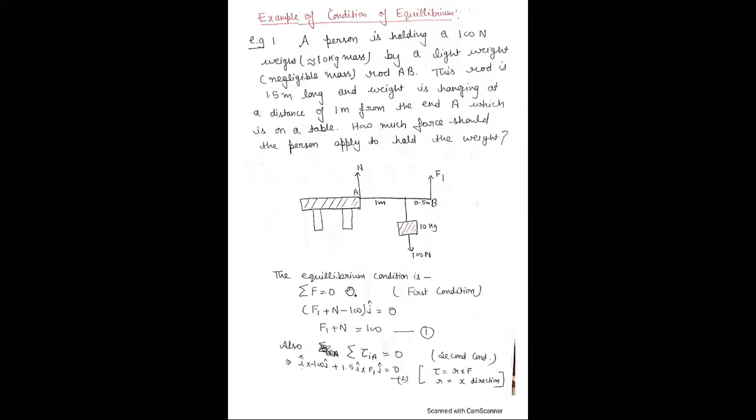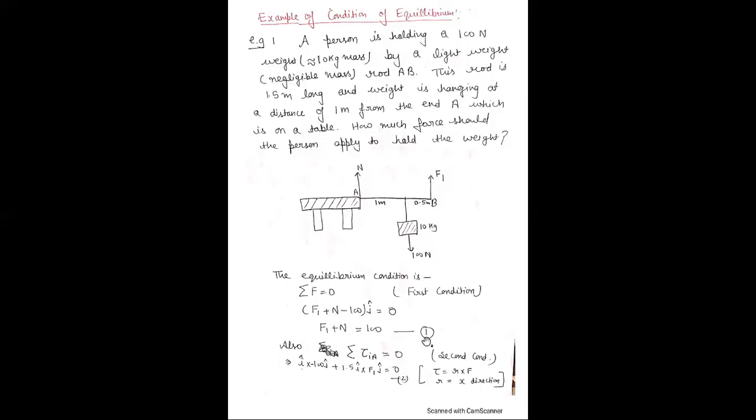The first condition of equilibrium is that the sum of the external forces is equal to 0. Therefore, the sum of F is equal to 0. Here there is force F1 and force N. F1 plus N minus 100, because this is the downward direction. All these forces are in the vertical direction, therefore we have used j, is equal to 0. F1 plus N is equal to 100.